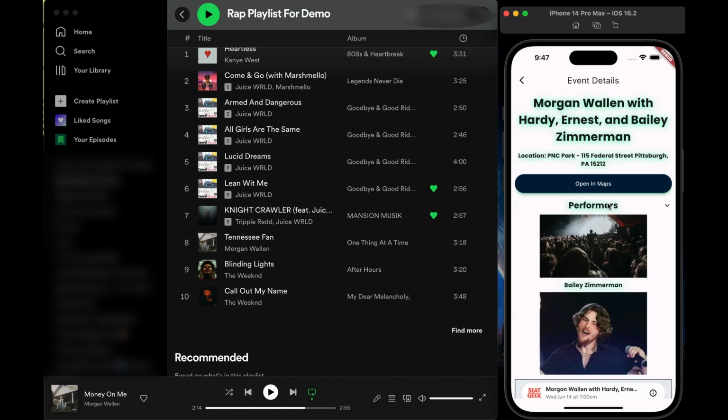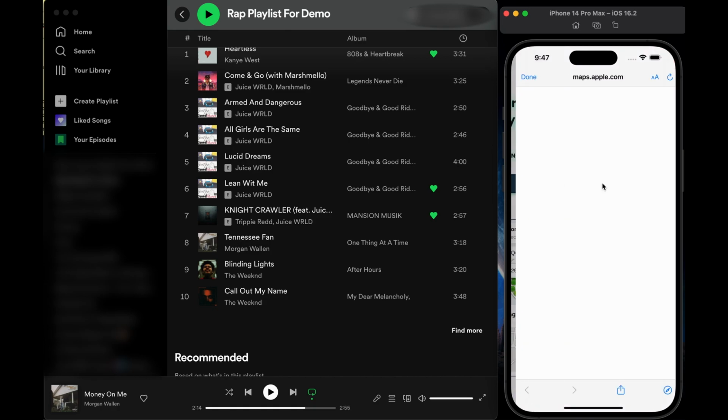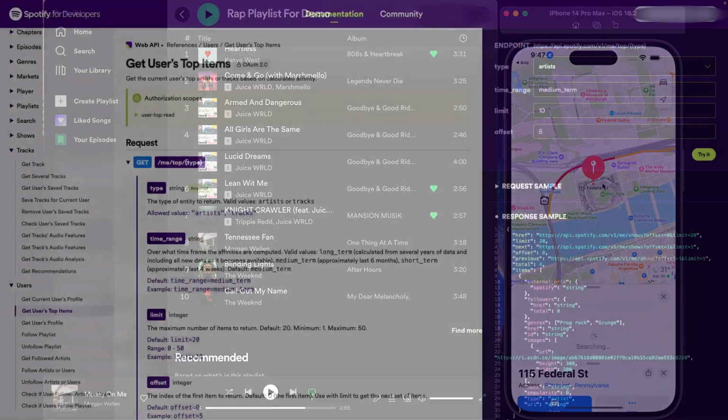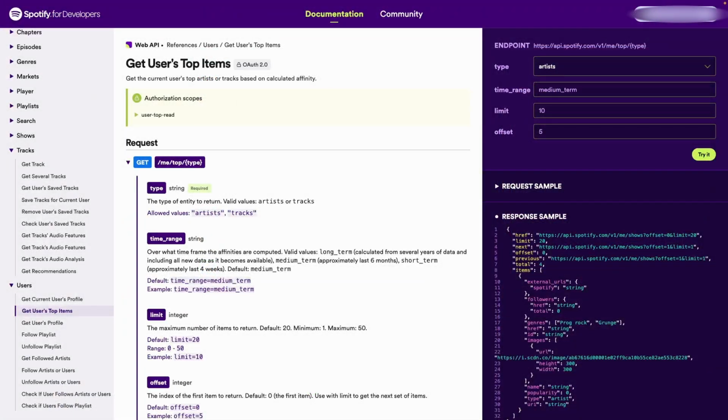The first task that we need to complete, which will itself be broken down into a few sub-steps, is that we need to calculate the average user point. Again, the Spotify API has the data ready to use. The app just needs to hit two different endpoints to get this data. The first endpoint is the get user's top items. From this endpoint, with the correct request body, a list of the user's top songs is returned.